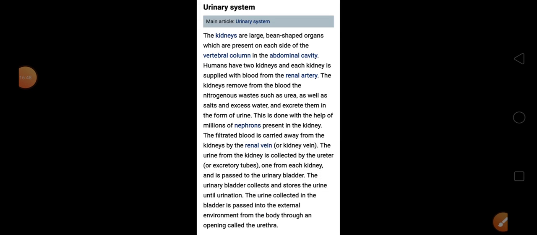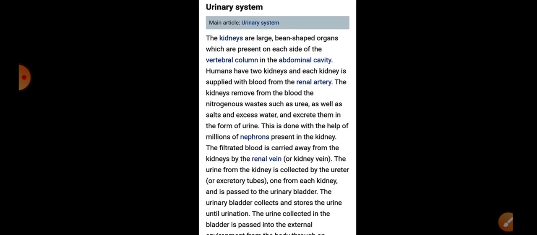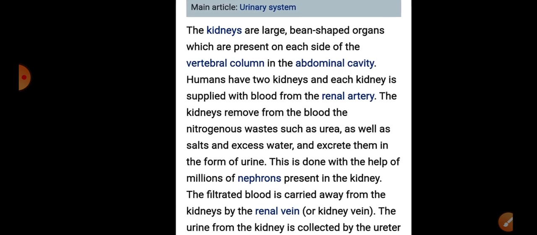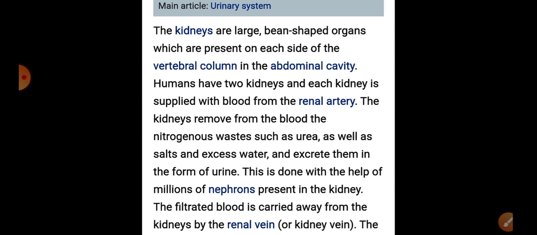Now, what are they talking about regarding your kidney? It is a bean shaped organ. Third, the kidneys are present on each side of the vertebral column, in the abdominal cavity.